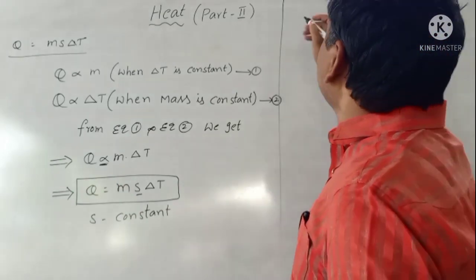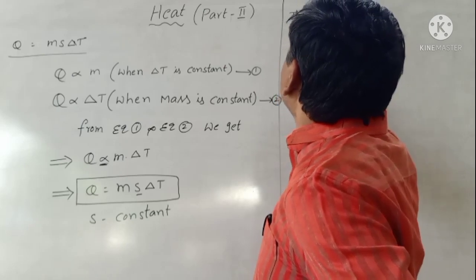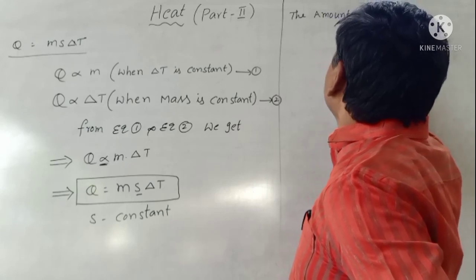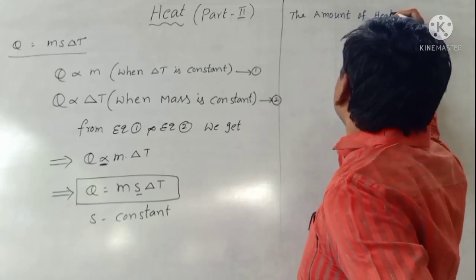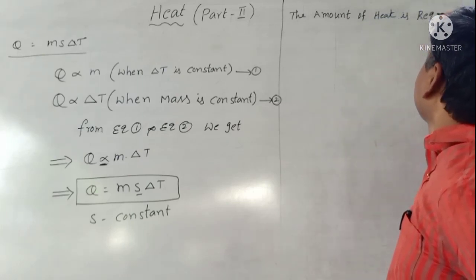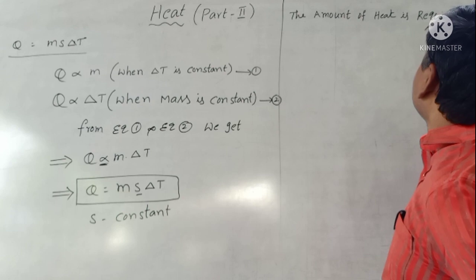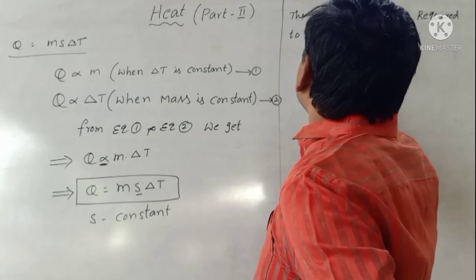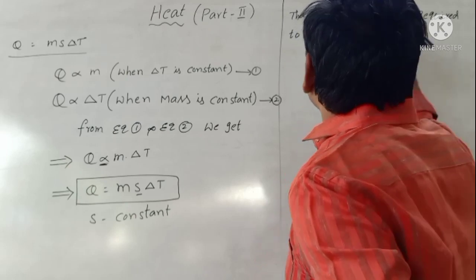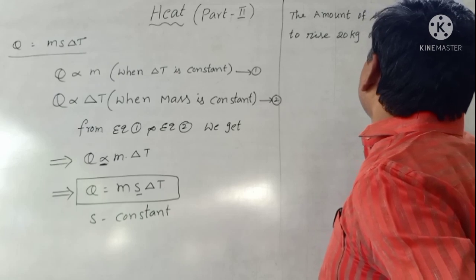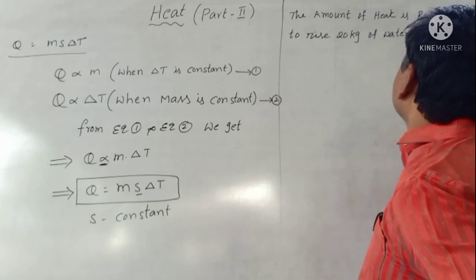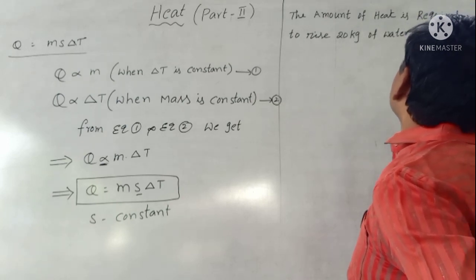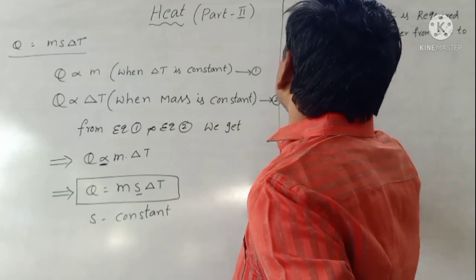For example: the amount of heat required to raise 20 kilograms of water from 25 degrees Celsius to 75 degrees Celsius is.